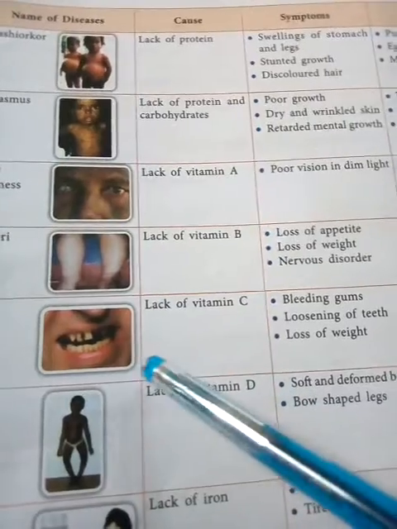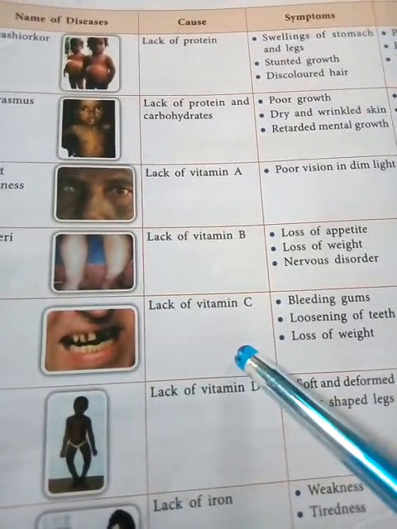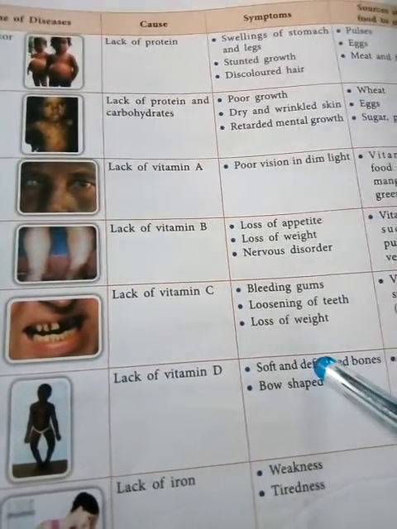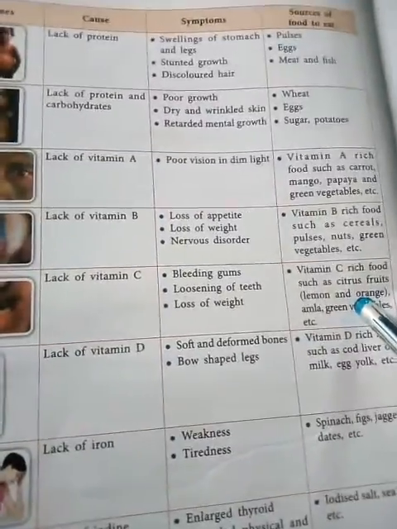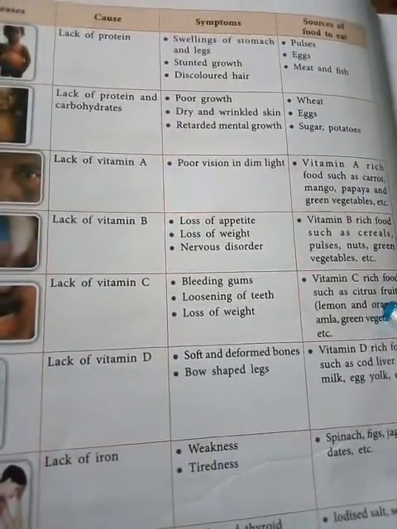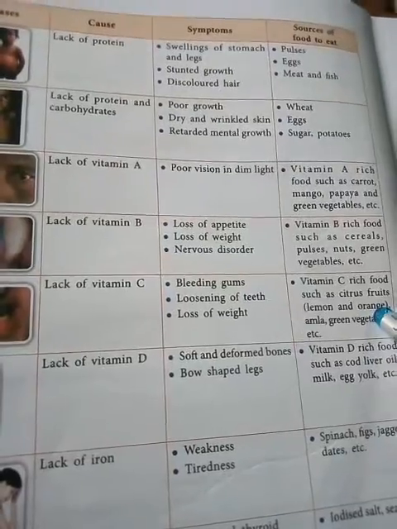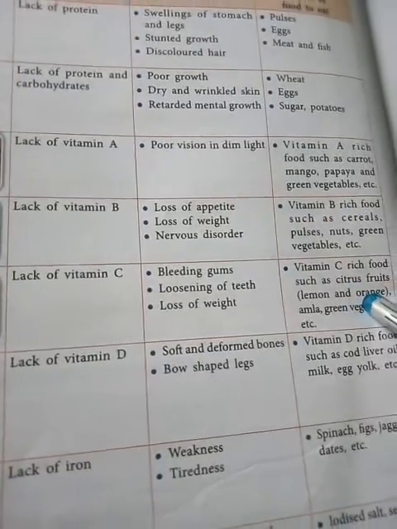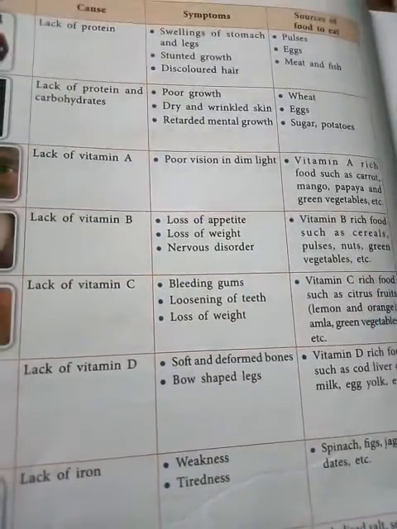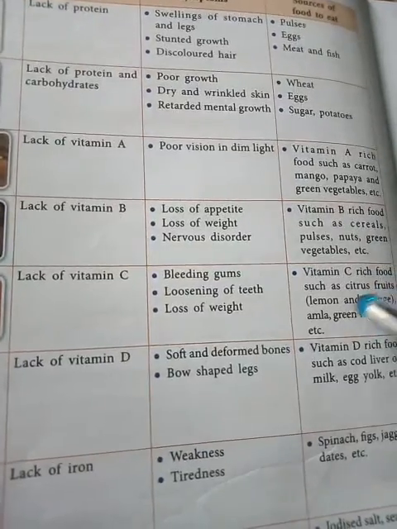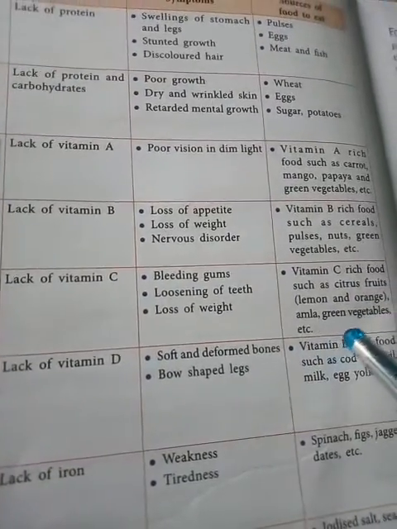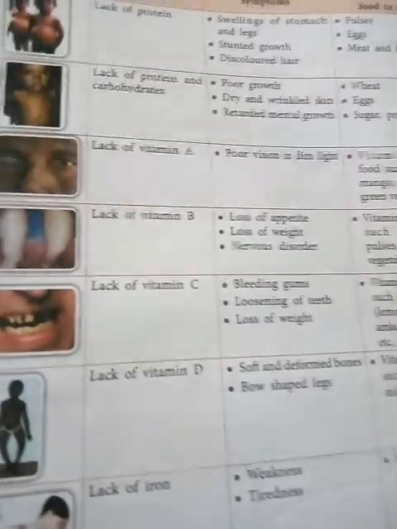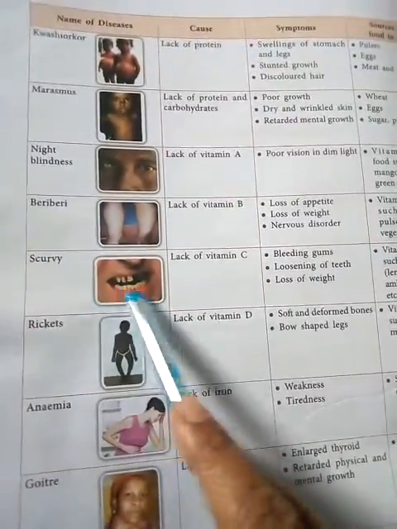But in the case of that person, at any age, there is loss of teeth, loosening of the teeth, and their weight is also less. So how can you prevent it? Vitamin C rich food such as citrus fruits. Citrus fruits means lemon and orange. In lemon and orange the citric acid is present. This is why they are called citrus fruits. So you should include this in your diet, like amla. In amla also vitamin C is present. You should also take green vegetables in your daily diet, so you can prevent that scurvy disease.